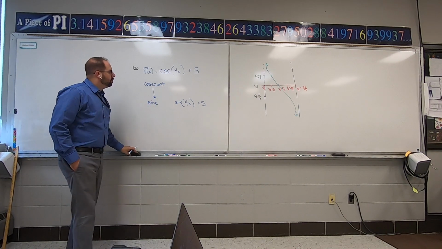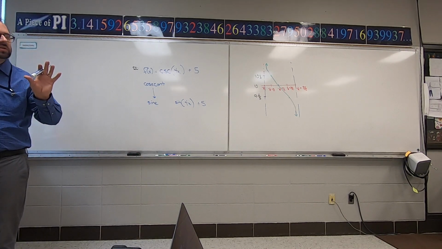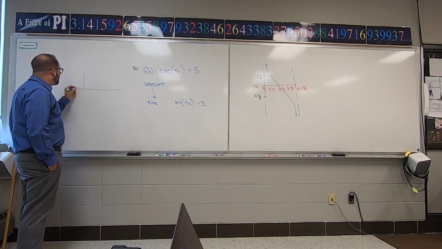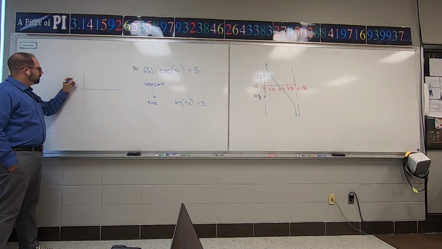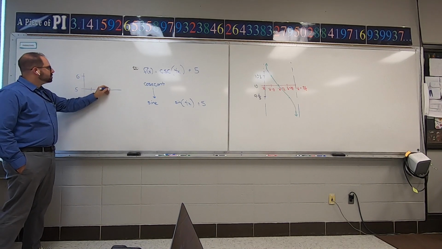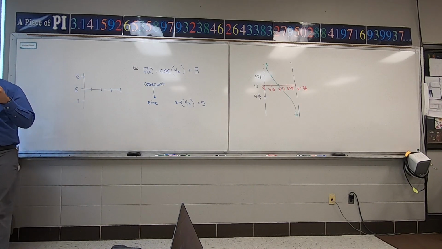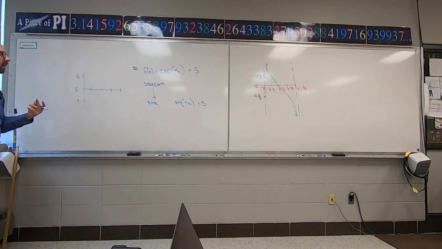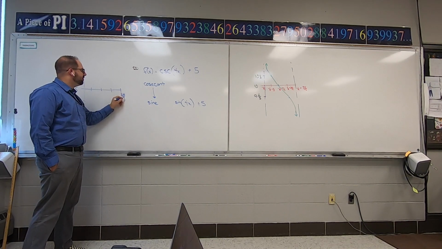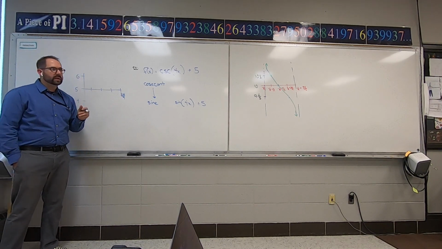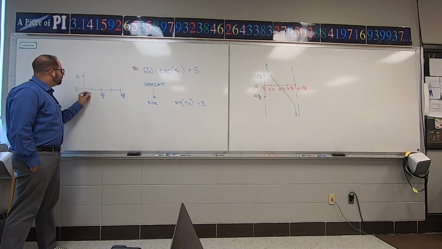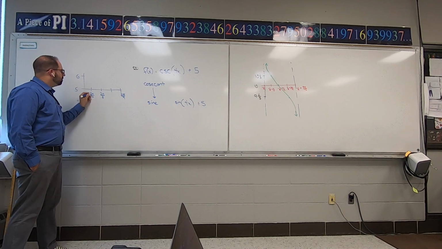But let's keep going here. We're going to draw the sine graph. The normal sine graph, we've been shifting up 5. What is my amplitude? 1. So we're going up 1 and down 1. There are going to be 4 hash marks across. Typically the hash mark we do for sine and cosine is 2 pi, but we have to divide by the number in front of x. So it's going to be 2 pi divided by 4. If you want to simplify that, it'd be pi over 2. We cut that in half, we cut that in half again, and we multiply that one by 3.